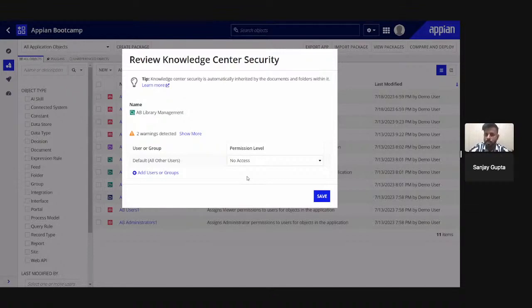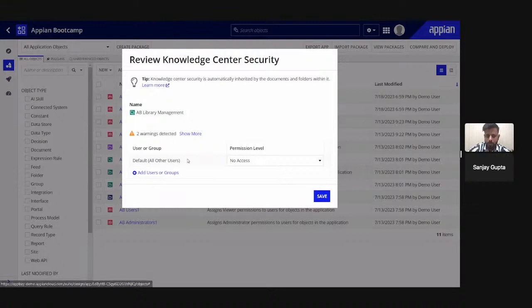System administrator can see anything. There won't be any security applicable on system administrator. Security only applies on basic users. So if I am giving no access, then also if I'm a system administrator type of user, I can see this folder. The security won't be applicable on me. But if I'm a basic user, and I do not have security of this particular folder, then I cannot see this.